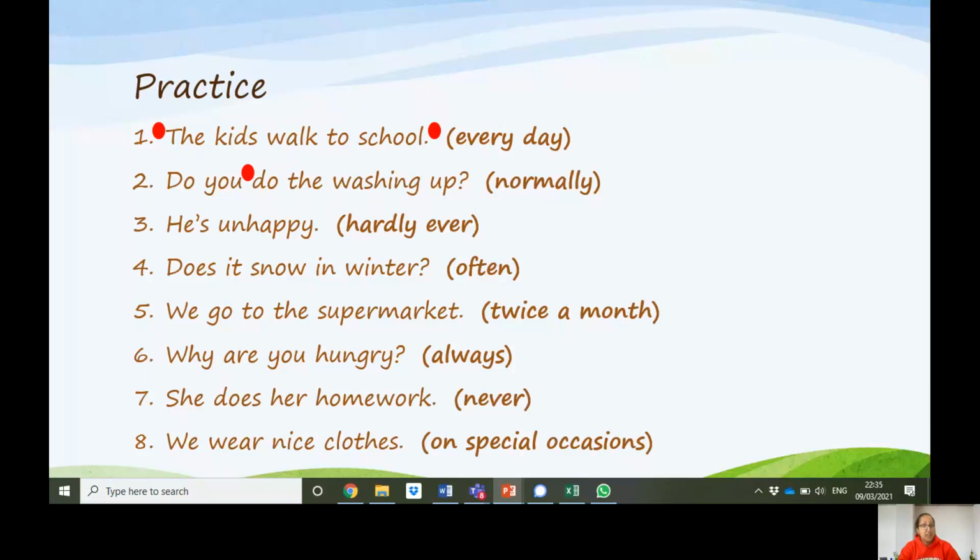We can use it at the beginning or the end of the sentence if we want. The third one, he is hardly ever unhappy. Hardly ever goes after the verb to be. The verb to be in this sentence is. It is contracted.